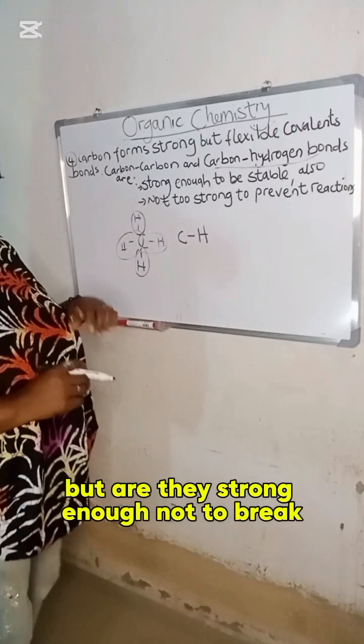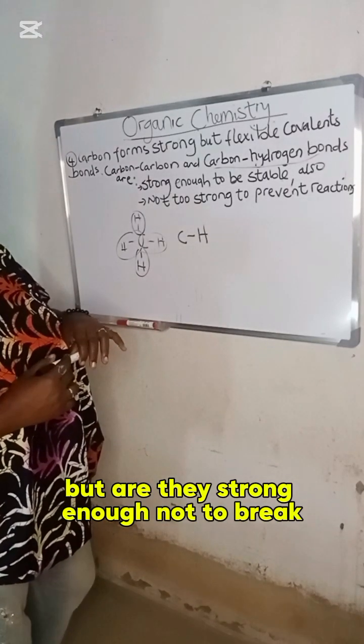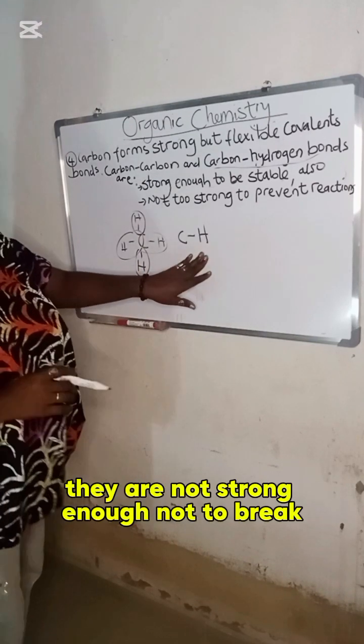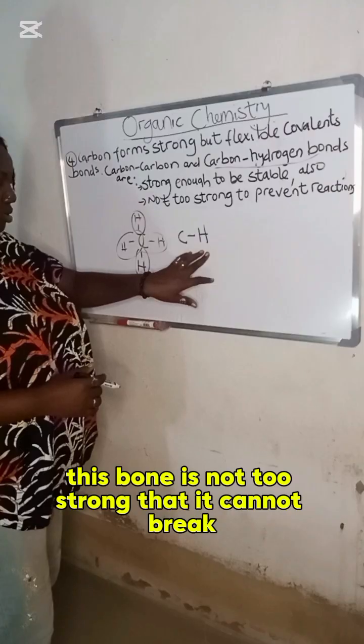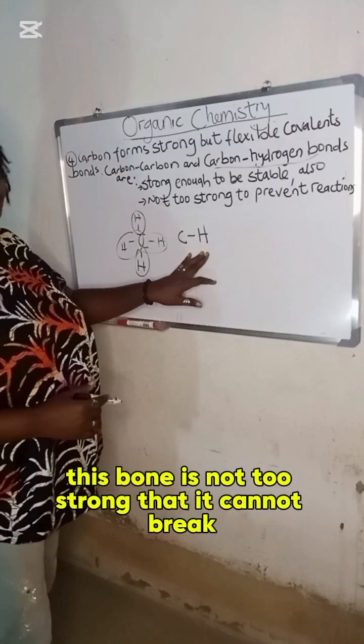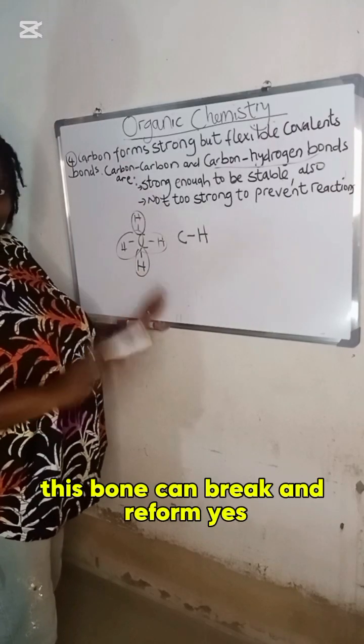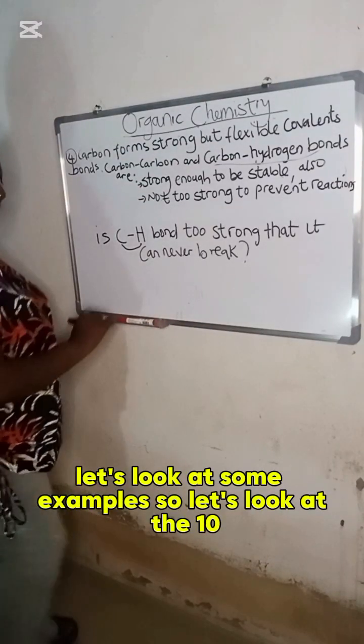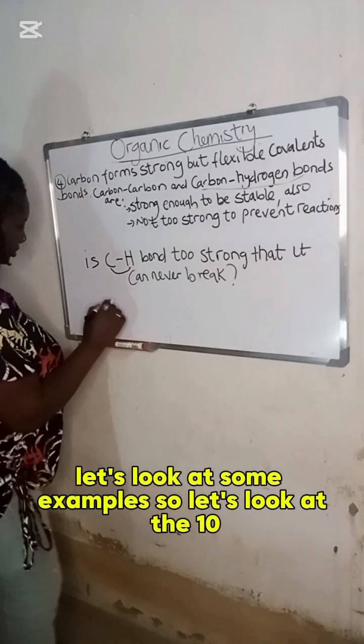are they strong enough not to break? No. They're not strong enough not to break. This bond is not too strong that it cannot break. This bond can break and reform. Yes, let's look at some examples. So let's look at ethane.